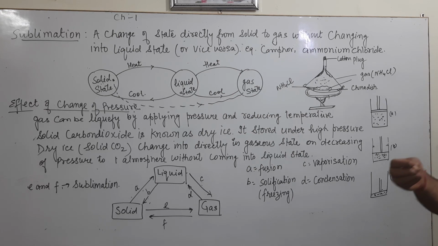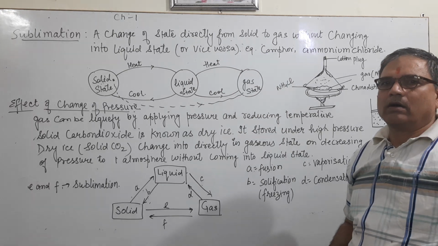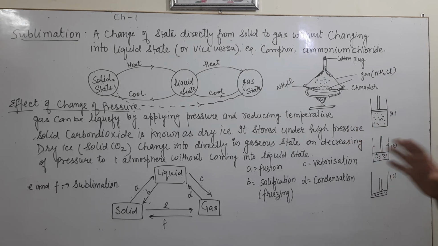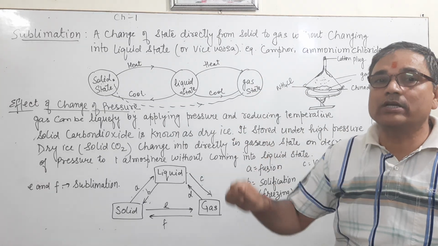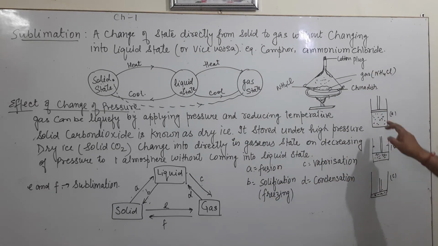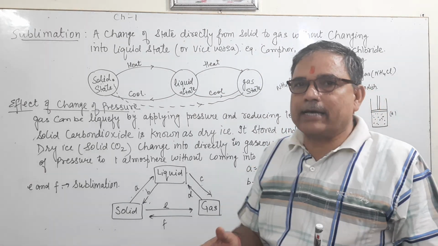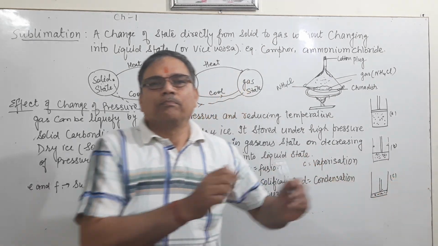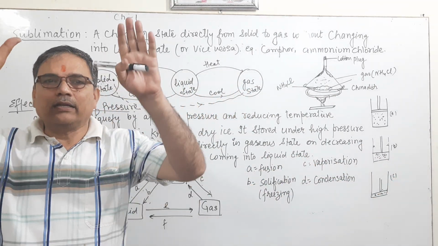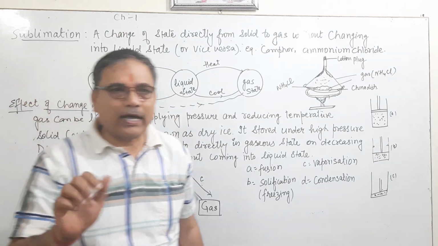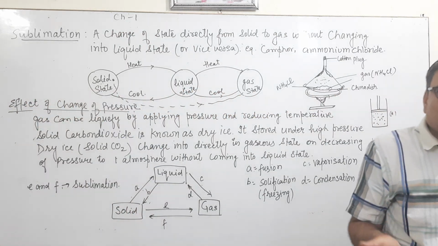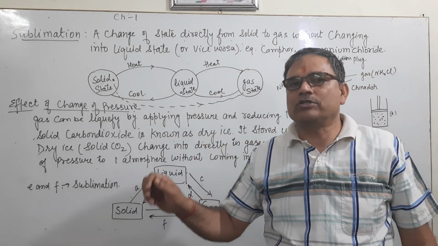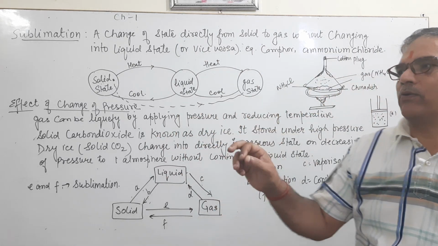Means by increasing the pressure, we can liquefy the gas, or by increasing pressure or reducing temperature. जब प्रेशर बढ़ाएंगे तो टेम्परेचर क्या होना चाहिए, रिड्यूस होना चाहिए. तो this gas can be liquefied. In this way we can liquefy the gas, गैस को लिक्विफाई कर सकते हैं. Gas can be in liquid form by increasing pressure and reducing temperature. प्रेशर को बढ़ाएंगे, टेम्परेचर को घटाएंगे, then the gas can be converted into liquid form, which we generally use as LPG, liquefied petroleum gas.